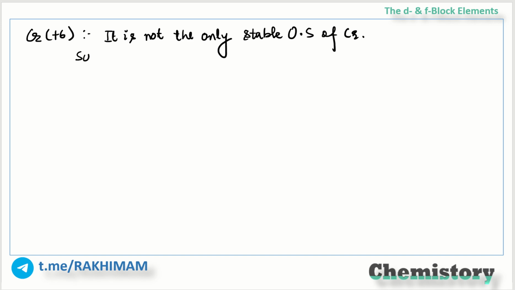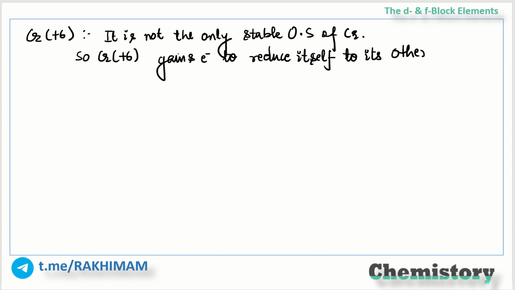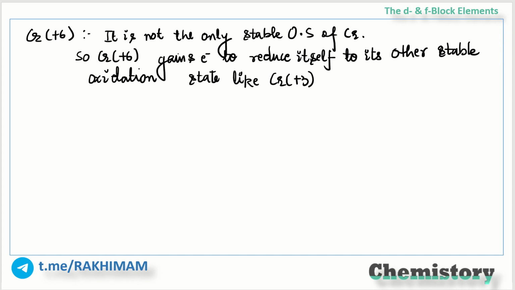So chromium in +6 oxidation state gains electrons to reduce itself to its other stable oxidation state, like chromium in +3 oxidation state, thereby oxidizing the other species.